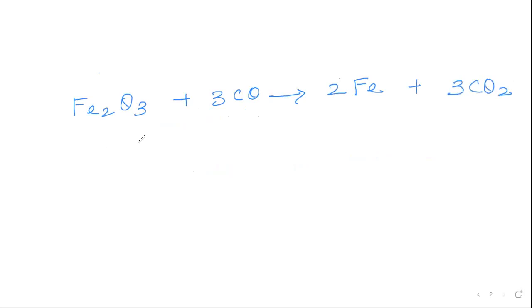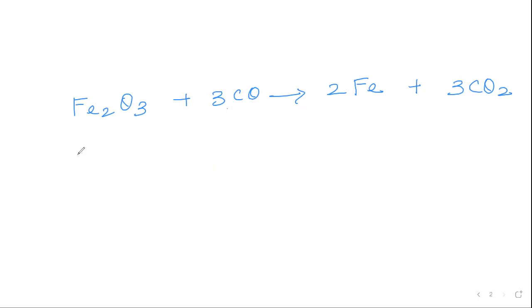Here, iron oxide has been reduced to iron. Who has done this? It has been done by CO. Therefore, this CO is said to be the reducing agent, since it has reduced Fe2O3 into Fe.